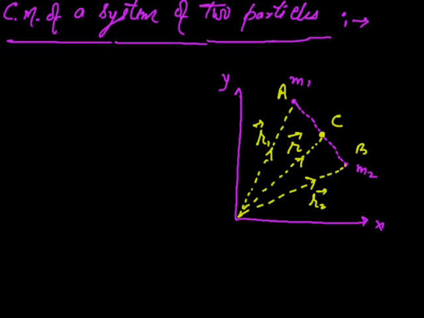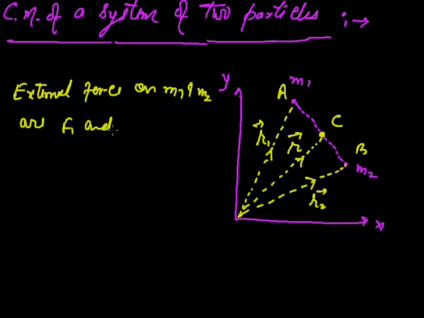Now suppose the external forces on M1 and M2 are F1 and F2. These are the external forces, they are applied externally.